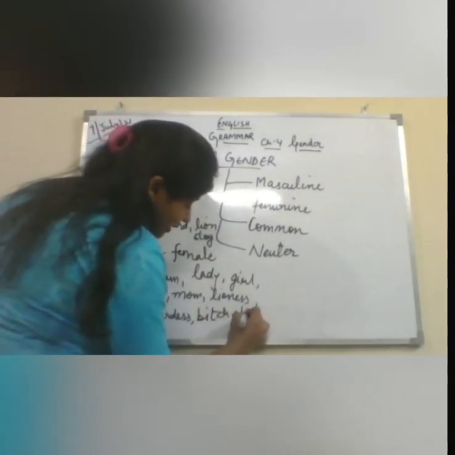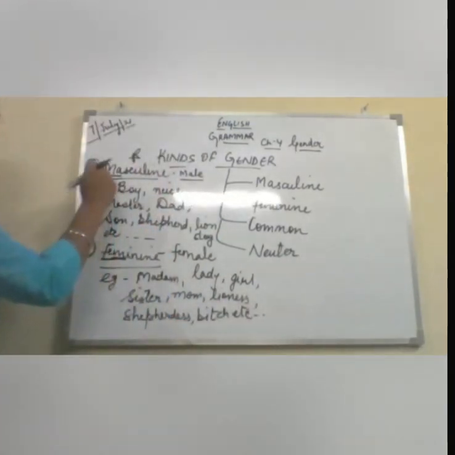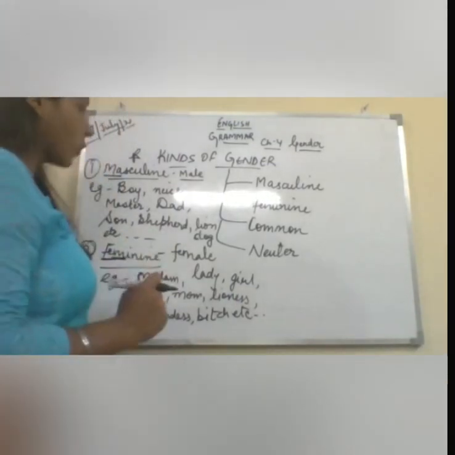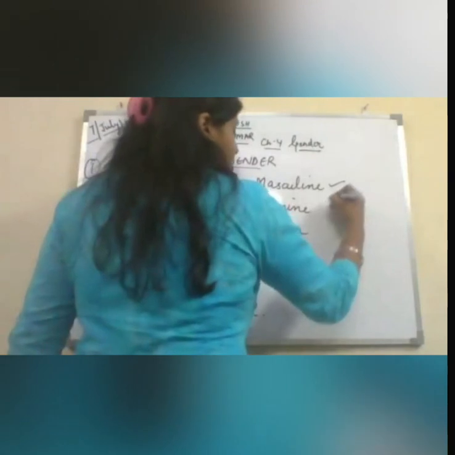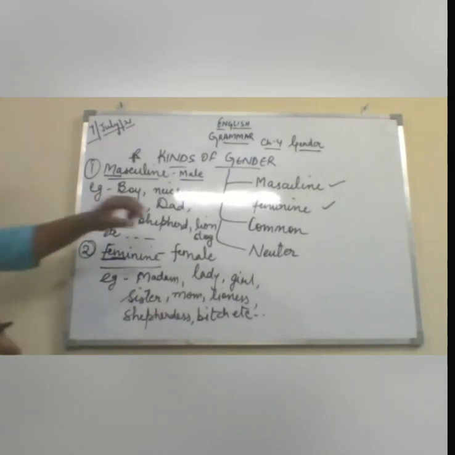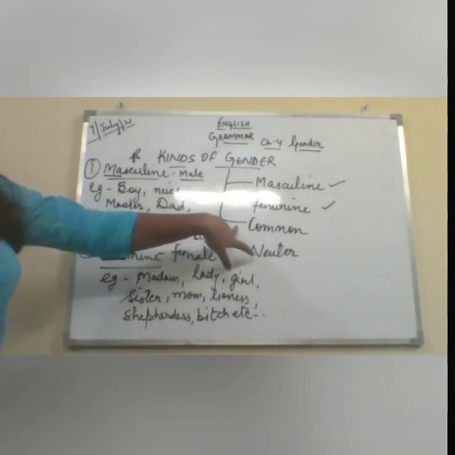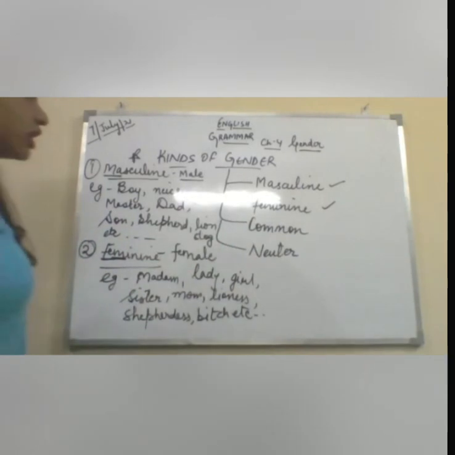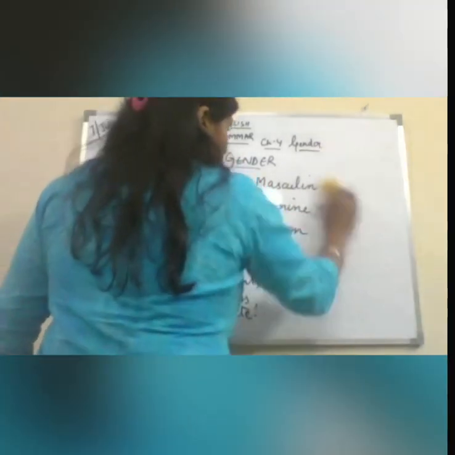Yes. So likewise is the masculine and feminine. Fine. So now these two genders are very much clear to everyone. What do you mean by the masculine and feminine? Let's jump on to the third kind of gender, that is common, and the fourth one is neuter. Can I wrap this?